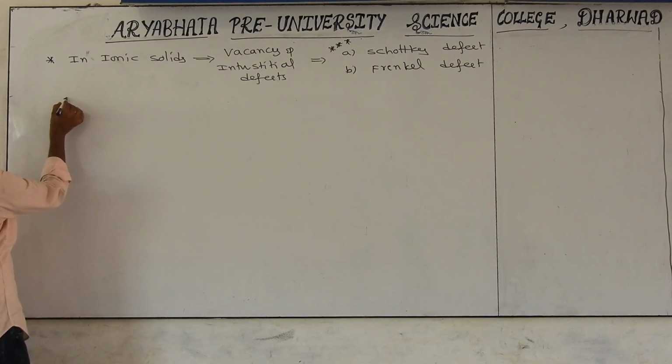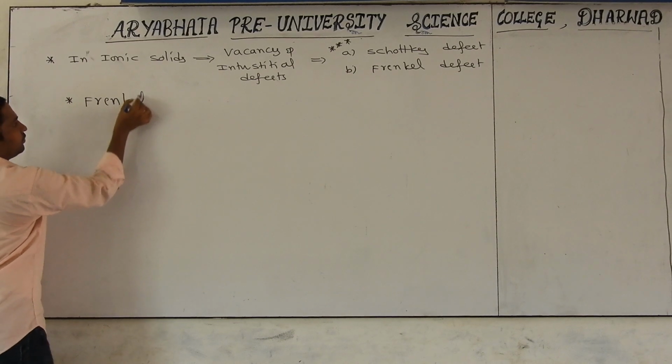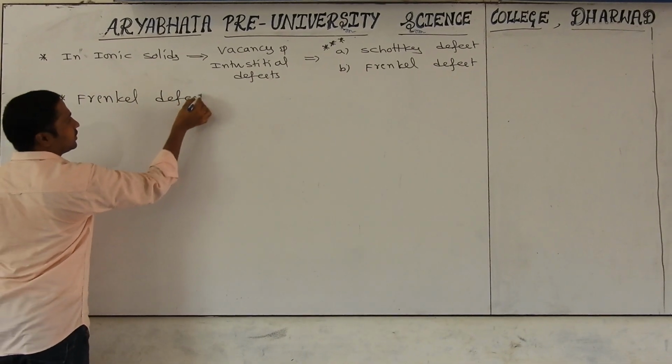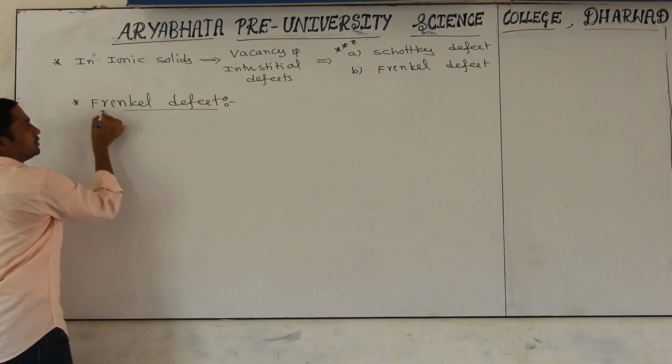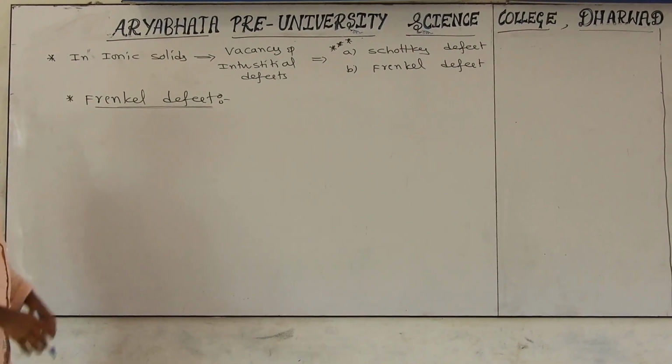Okay, next under this is which one? Frankel defect. Yes. It comes especially under ionic solids. What is the definition?